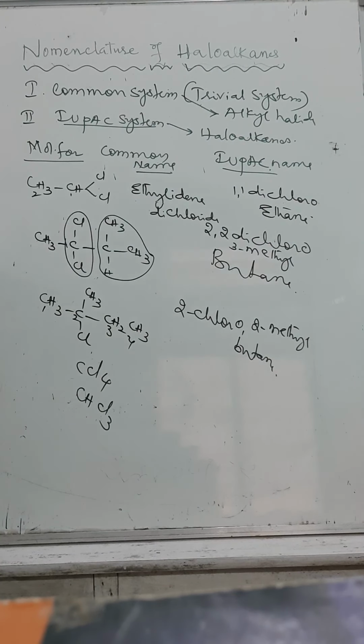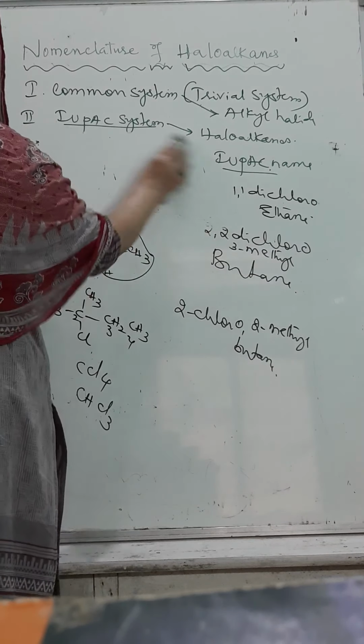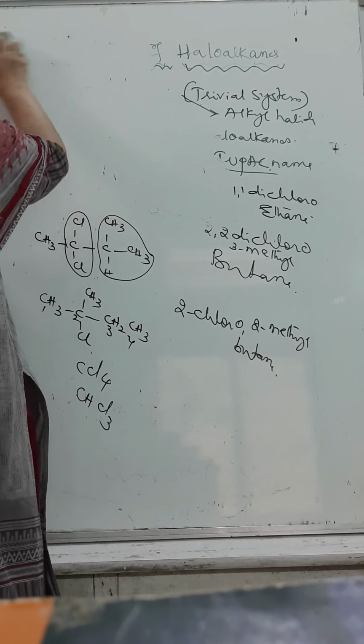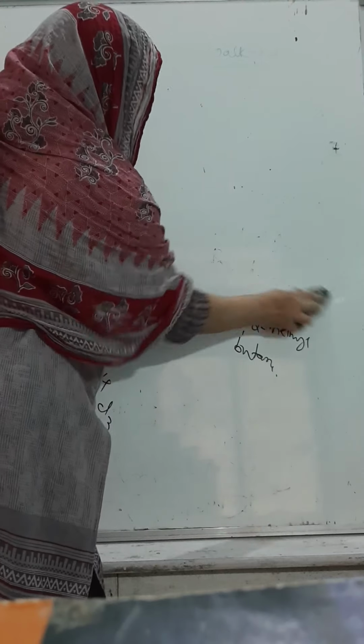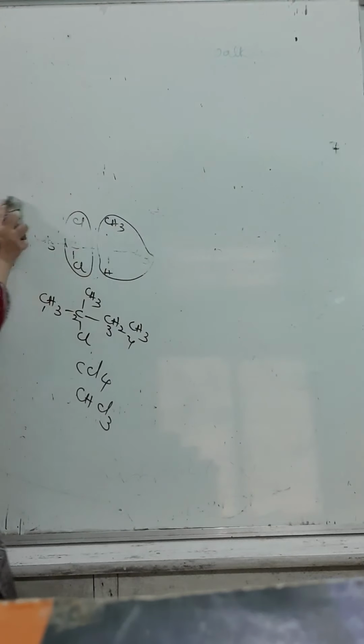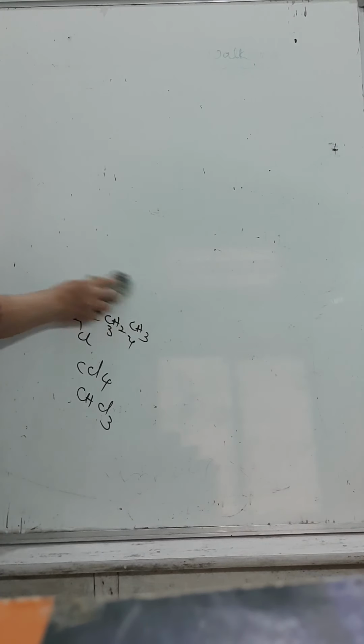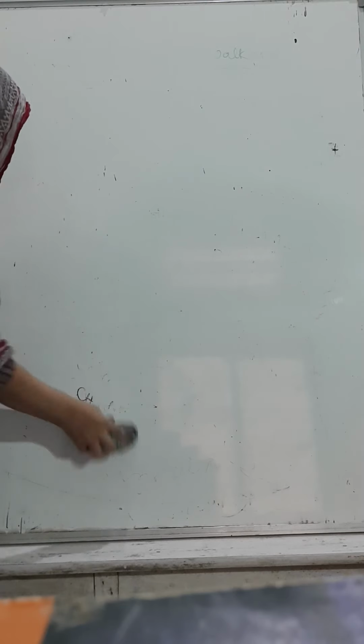We can write many examples. Go on practicing the examples. Many examples are given in the NCERT book. Based upon that, we can write the names. The rules will be the same as what you studied in first year. Let us move to the important part of the topic where we can expect maximum questions, that is methods of preparation of alkyl halides. These preparations are very important.